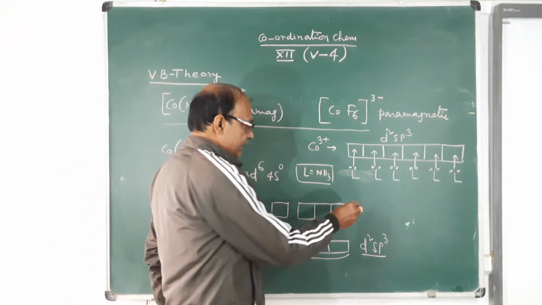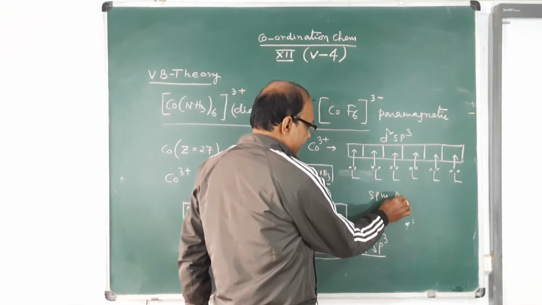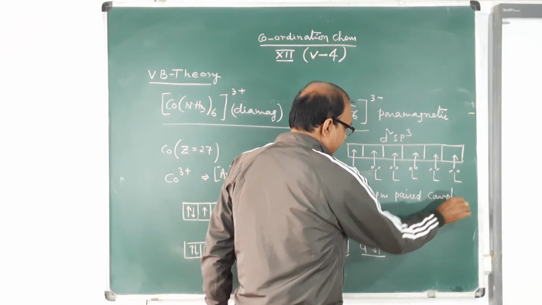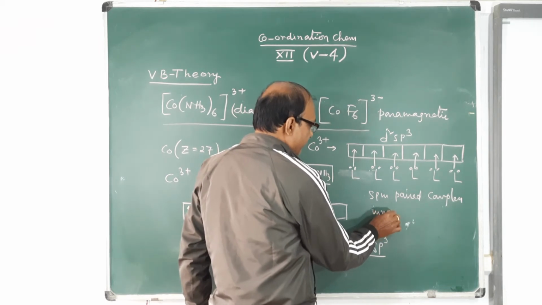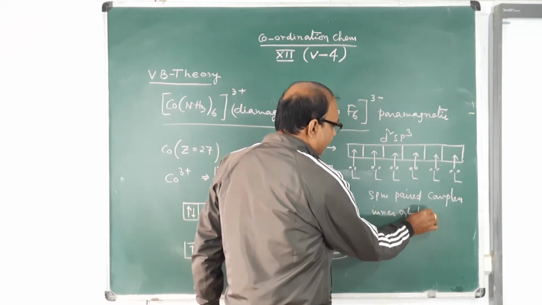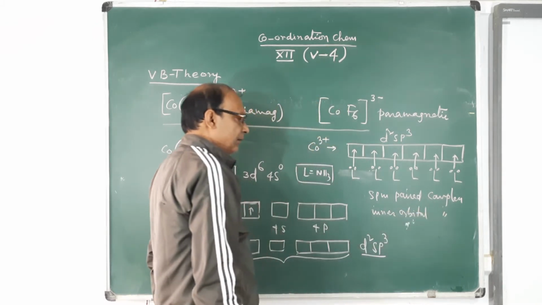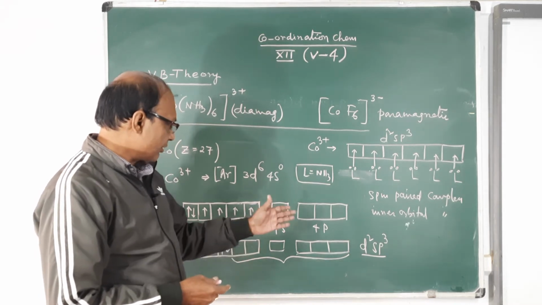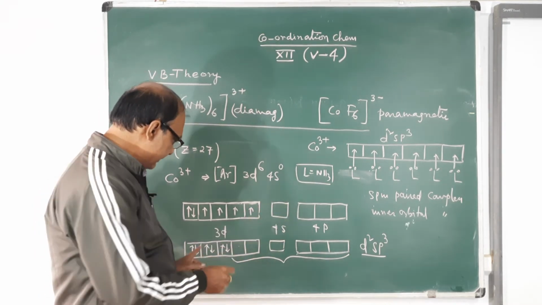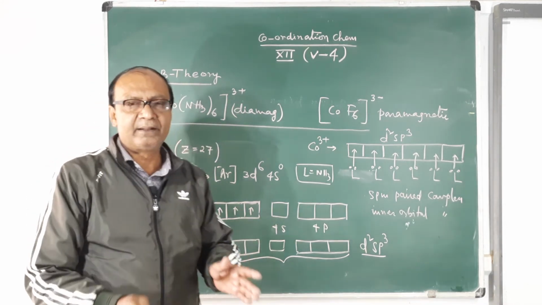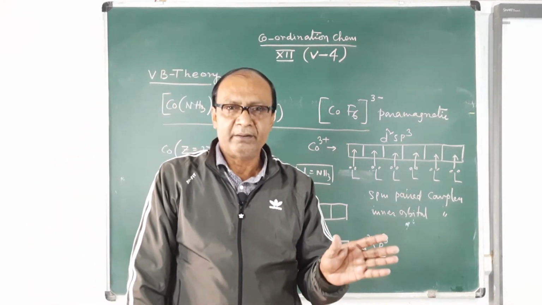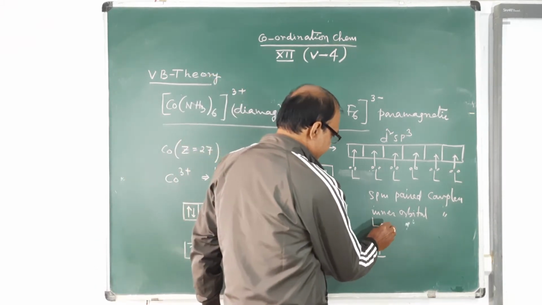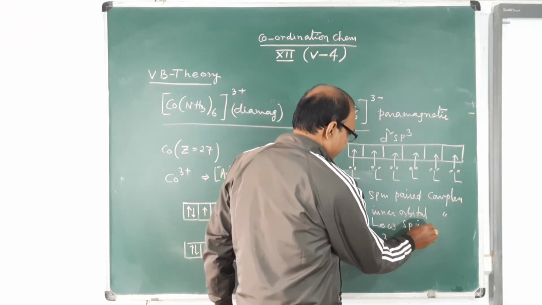It is also known as a low spin complex, because whenever there is spin pairing, the spin gets reduced.